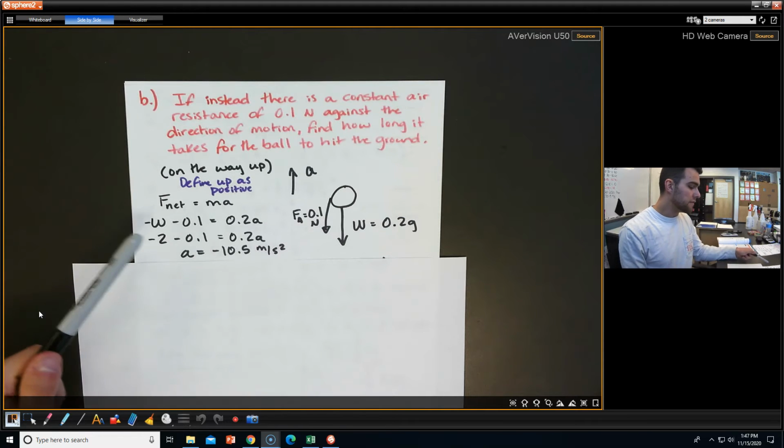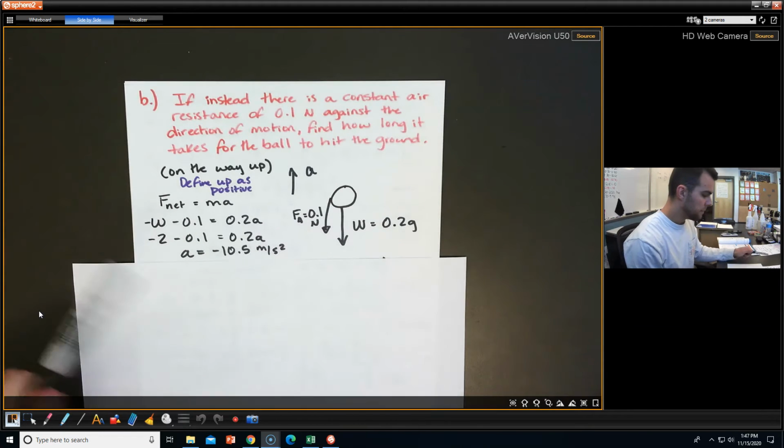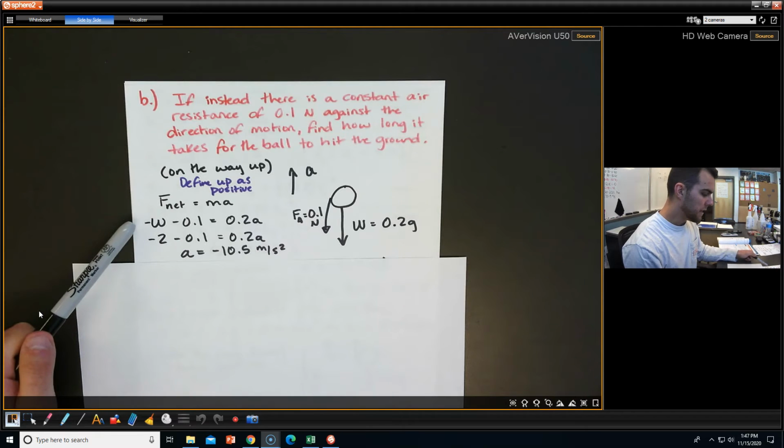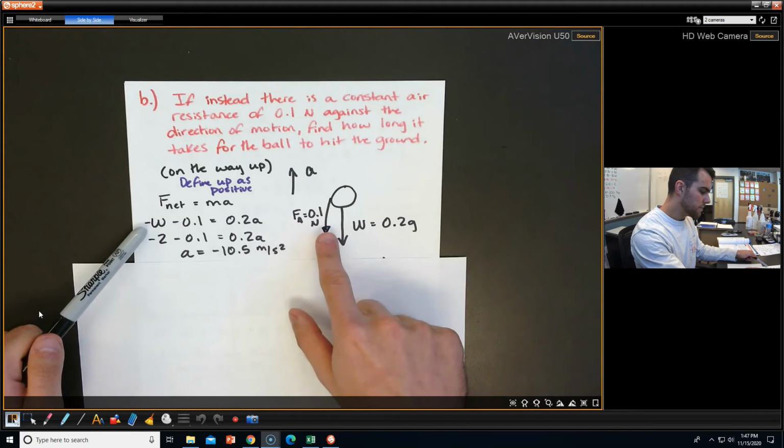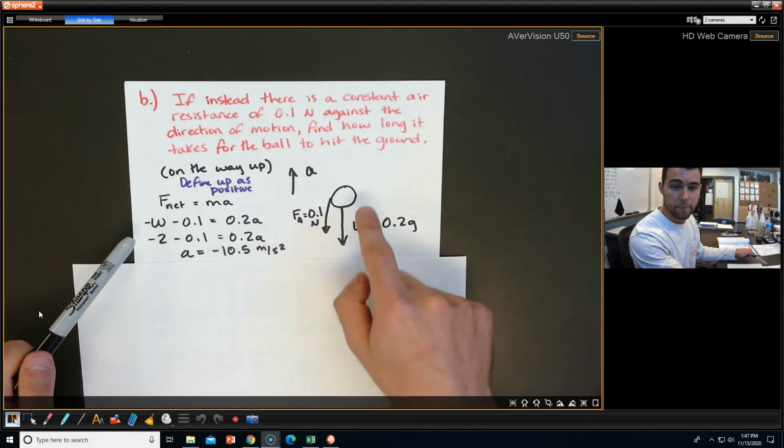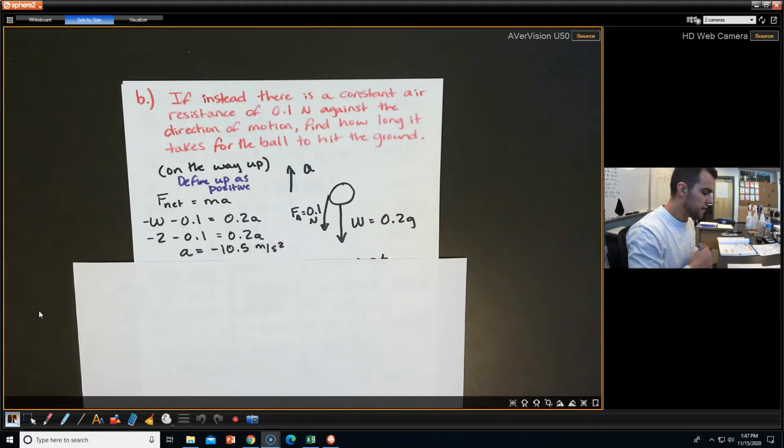So F net equals ma, and we set up negative W minus 0.1 equals 0.2, the mass. And so we find that a, as it's going up, is negative 10.5 meters per second squared, which is useful.